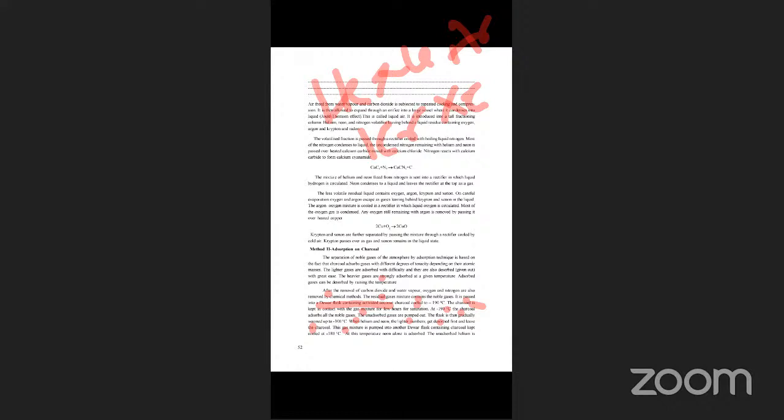At this temperature, neon alone is adsorbed. Only neon is adsorbed at minus 180 degrees because at 180 degrees.